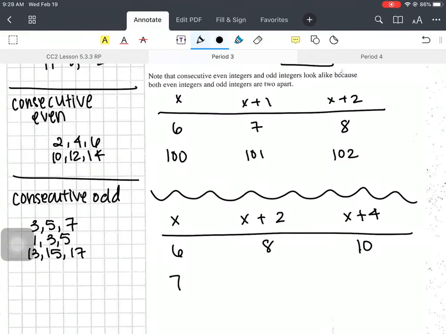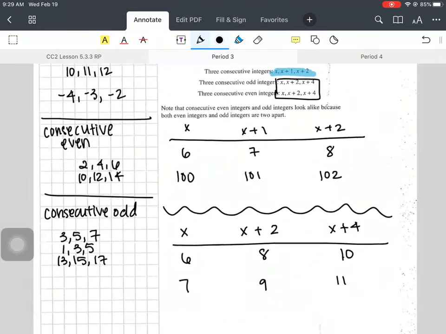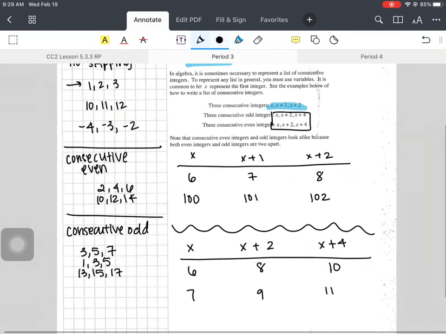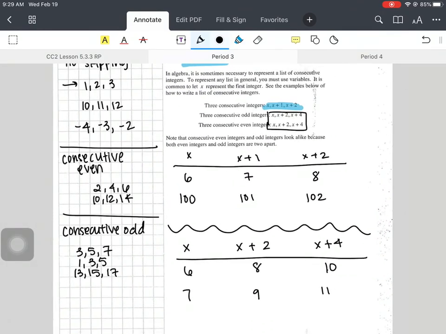If I pick an odd number, right? Let's just do 7. What's 7 plus 2? 9. What's 7 plus 4? 11, right? So boom, consecutive odd integers. And that's what's so cool about these rules. And later on, you guys are going to be making your own rules. I don't know if that's this year or not. Okay, do some practice problems and you are done.